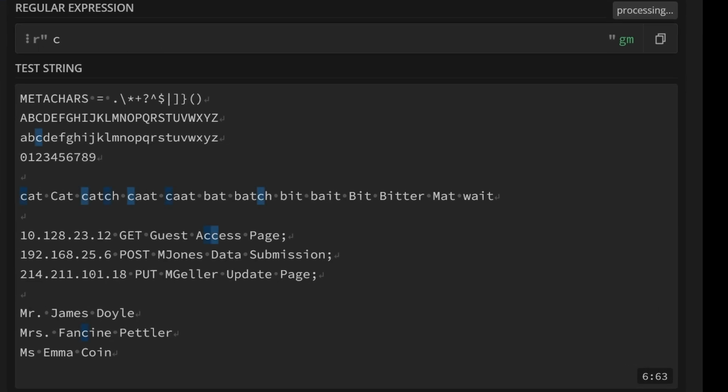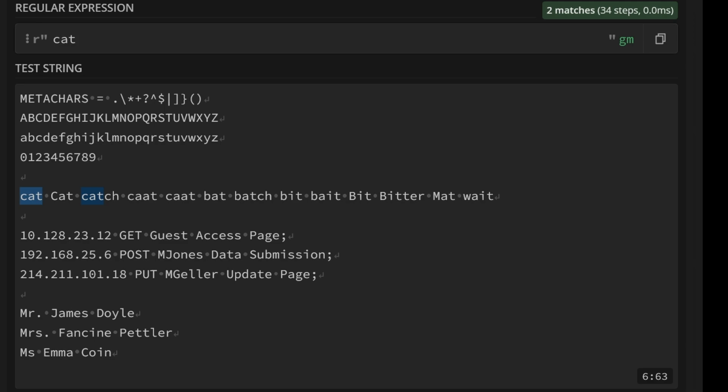So if I want to search for the word cat, you can see as I type, it highlights all of the letters that match. And you'll see it's matched cat and the cat in catch. So searching for literals is dead easy. We do that in our code today. So let's move on to something a little more challenging.